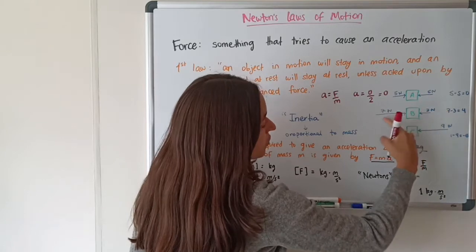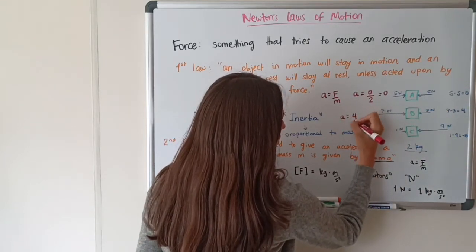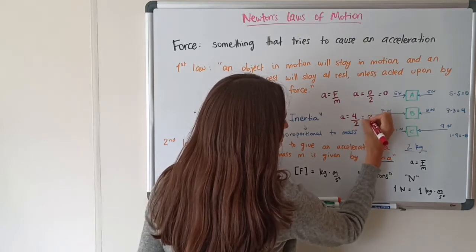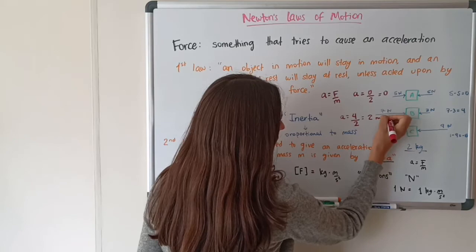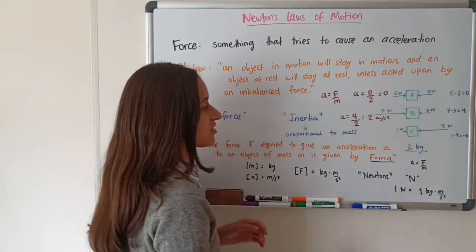In this case, we have 4. So the acceleration is going to be 4 newtons over 2 kilograms, which is 2 meters per second squared. Right? So because the net force was bigger, there was an acceleration.